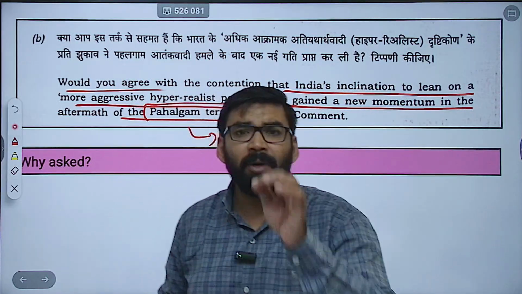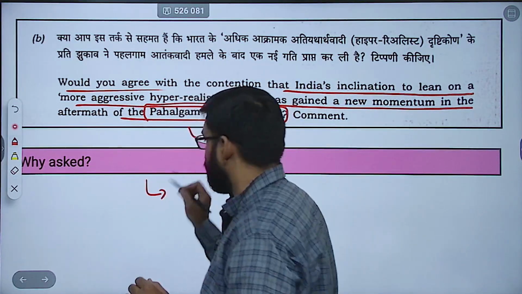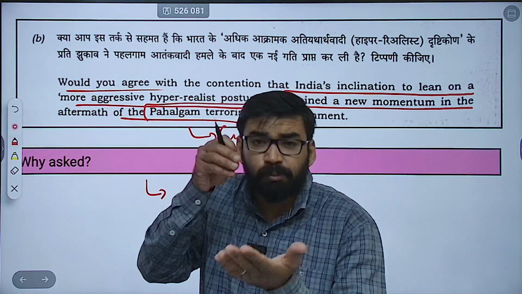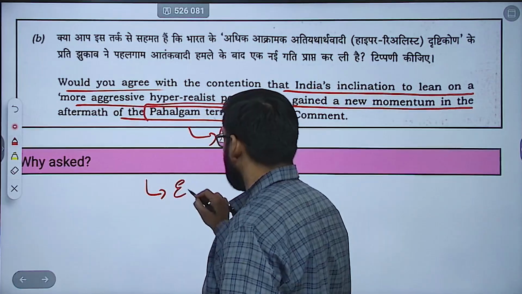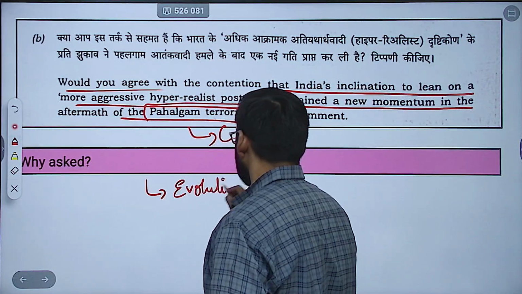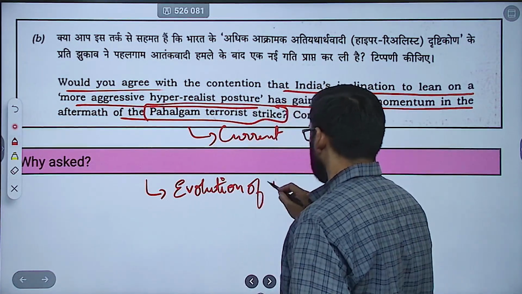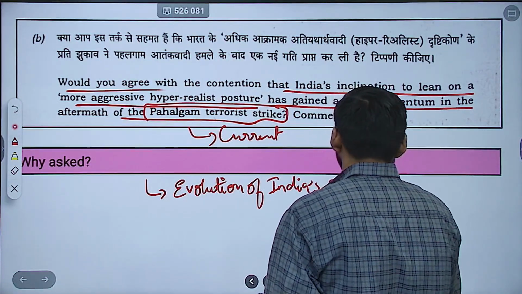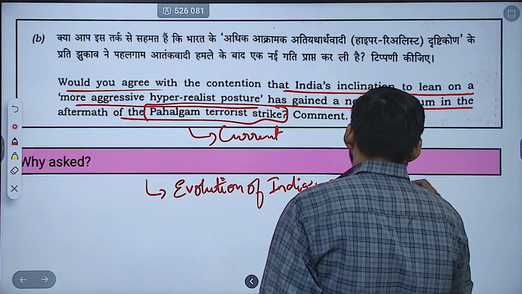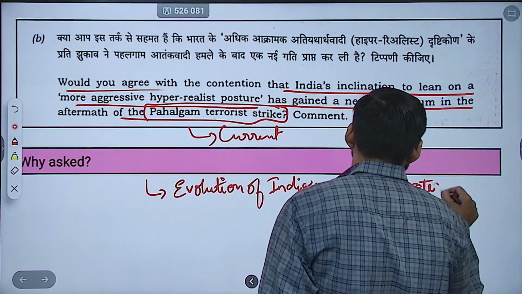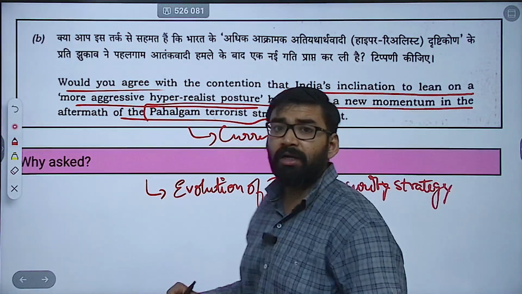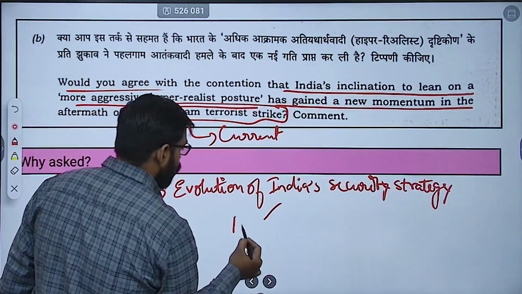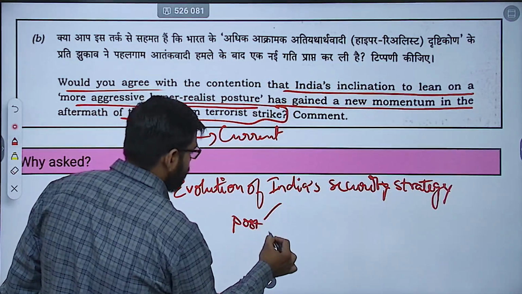First, why this question is asked? So let me tell you, this question actually probes the evolution of India's security strategy. है ना? India's security strategy. Now, with respect to post-terrorism, India की security strategy क्या है?